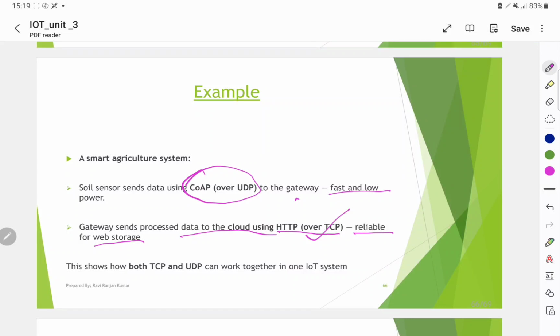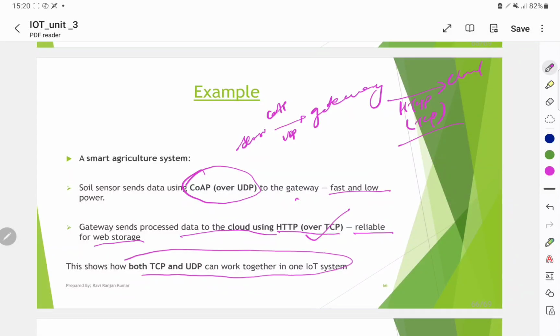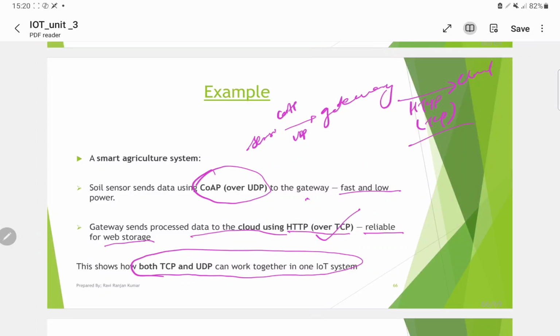The sensor data goes to the gateway using CoAP, whose transport method is UDP. Again, from there the data goes to the cloud using HTTP, which uses TCP transport. It shows both TCP and UDP can work together in one IoT system.